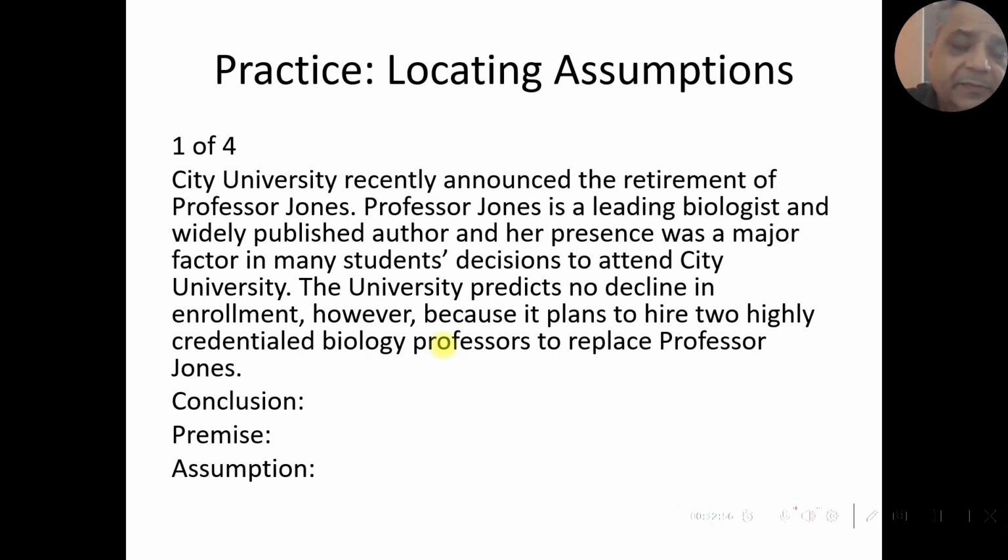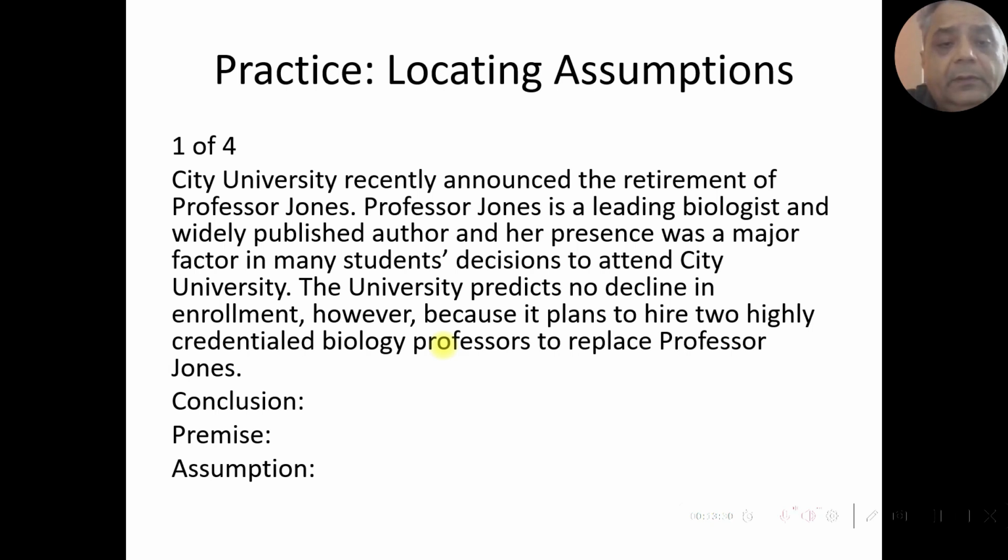So the assumption can be figured out from the language of the argument itself. The argument says Professor Jones is a leading biologist and widely published author, and her presence was a major factor in many students' decisions to attend City University. It means that the students decided to enroll in City University only knowing that Professor Jones is teaching there, which tells us that Professor Jones was very popular among the students.